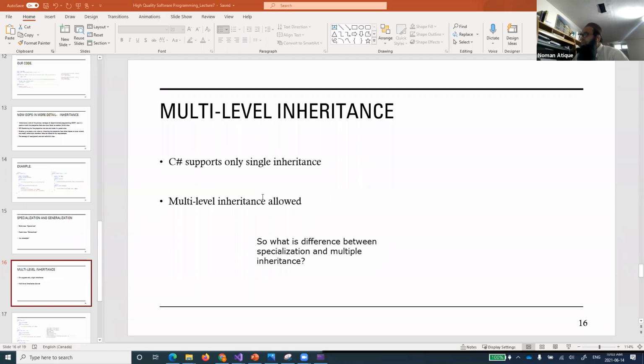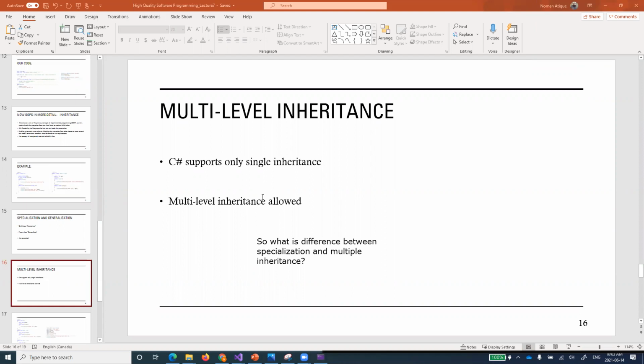Can anyone tell me what is the difference between specialization and multiple inheritance? It's open for all, not specifically for new people. So specialization is like setting a generic type to a specific type.